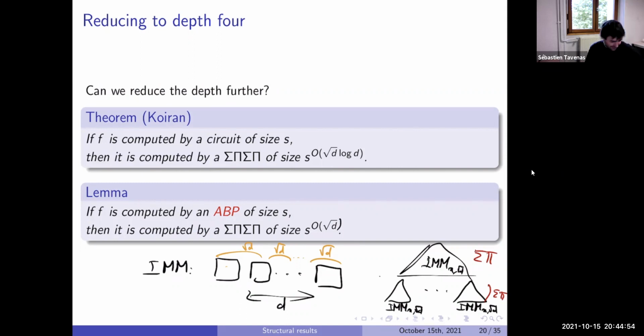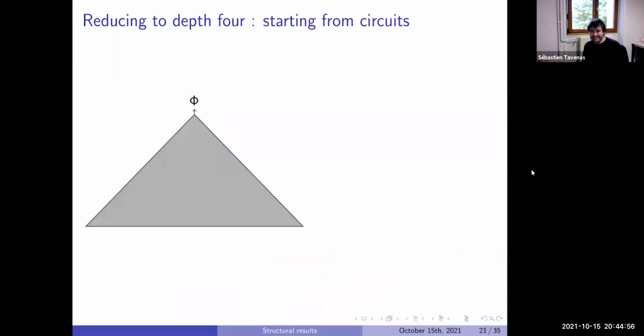So what happens now is we want to really start with a circuit, so not something which is computed by a small ABP, and you want to get to depth 4.